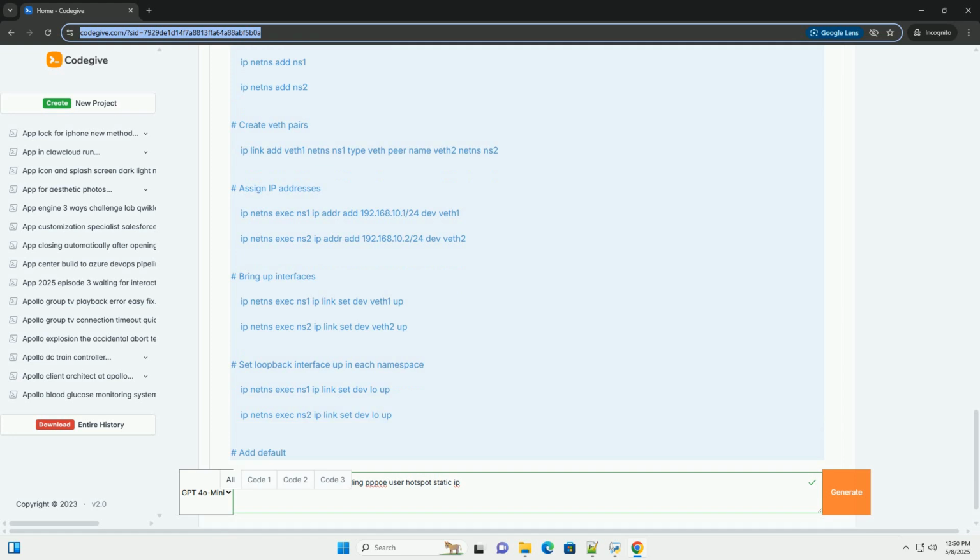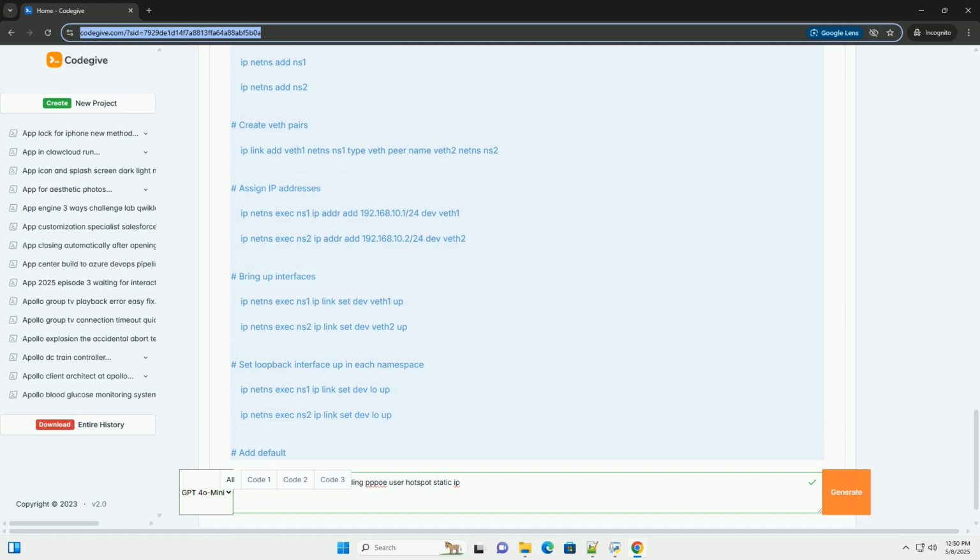3.3 Bridging and routing between namespaces. To allow communication between namespaces or between a namespace and the host network, you need to create virtual interfaces, VETH pairs, and configure routing. VETH pairs are virtual Ethernet cables that connect two namespaces. Traffic sent on one end of the VETH pair is received on the other end.